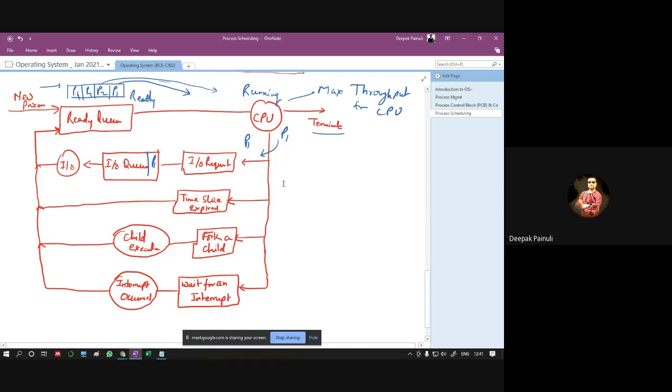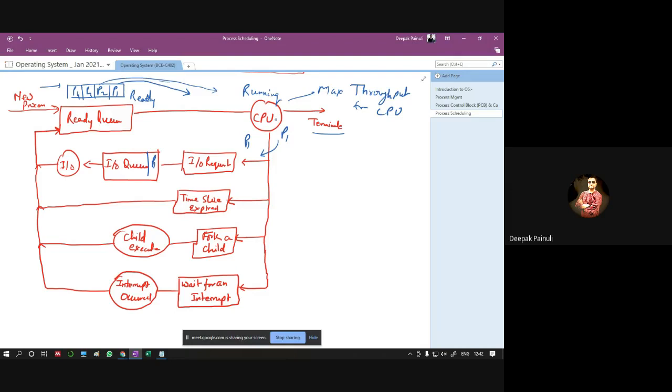Just first complete this. This is the first case: when a process after getting CPU requests an IO device, the OS allocates that particular process to the IO queue, and there it will wait for that particular IO device.